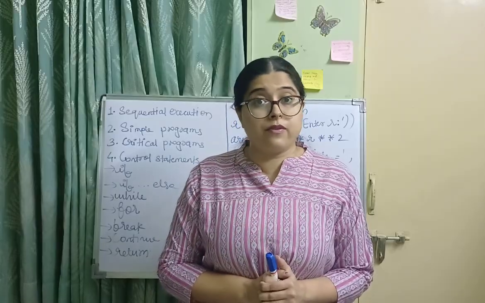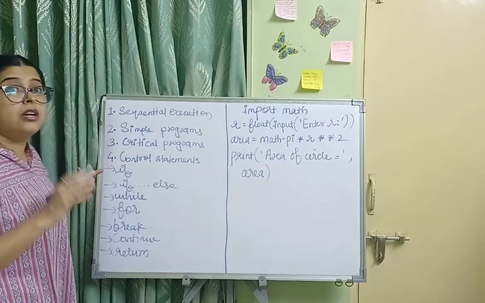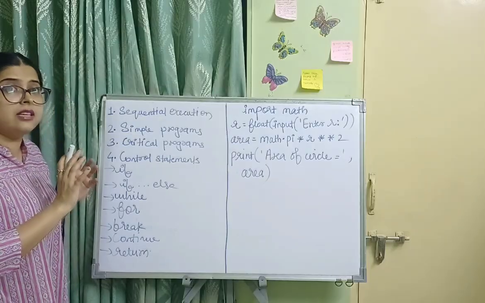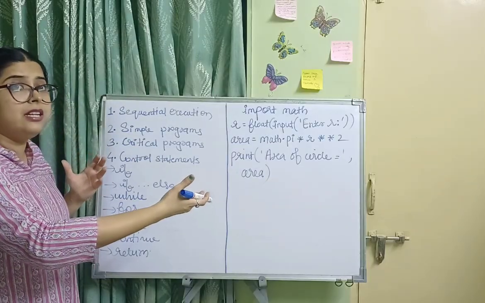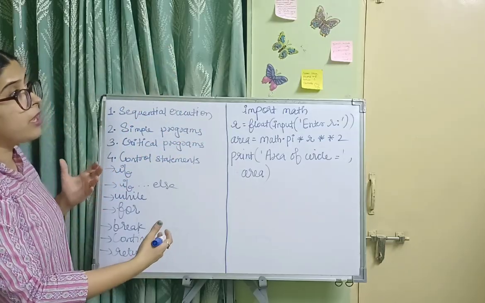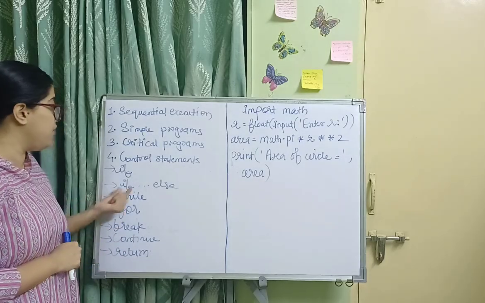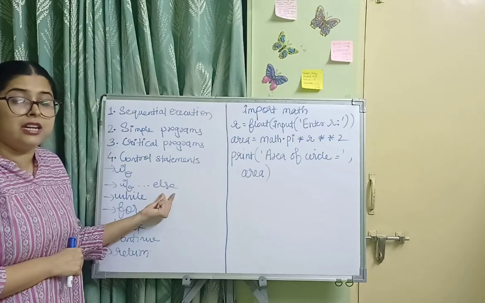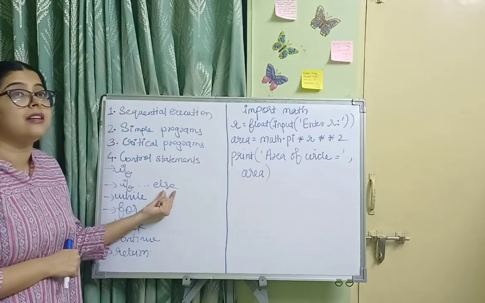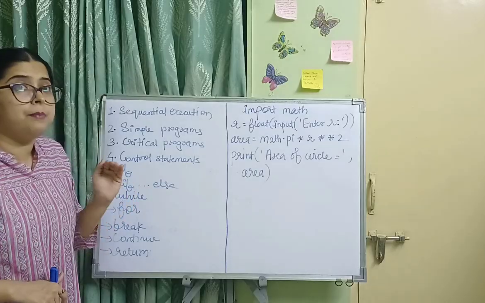Now what are the examples of these control statements? See here, if is a control statement which we use in Python programming to control the flow of execution. If is given, and after if we write the condition. If that condition is true, statements under that if condition are executed. Now if you want to execute another set of statements when the condition is false, we use the if else control statement. If the condition is true, statements under if are executed. If it is false, statements under else are executed. This is for skipping some statements for a temporary time.